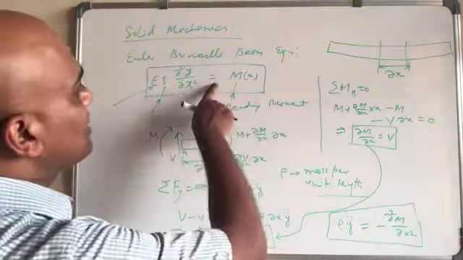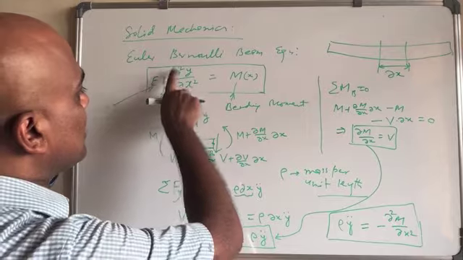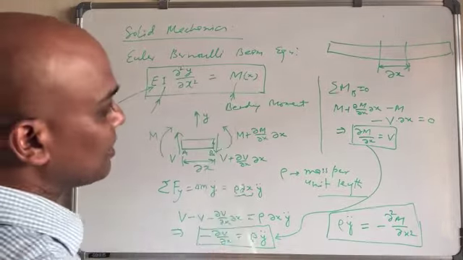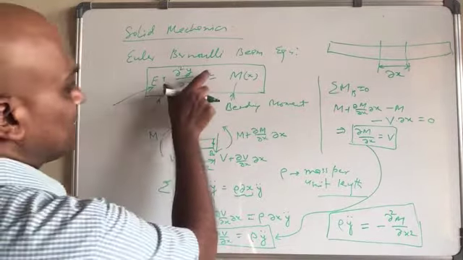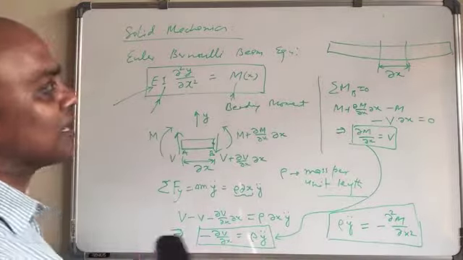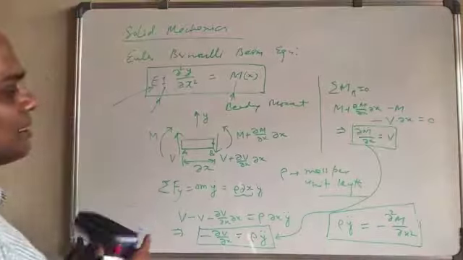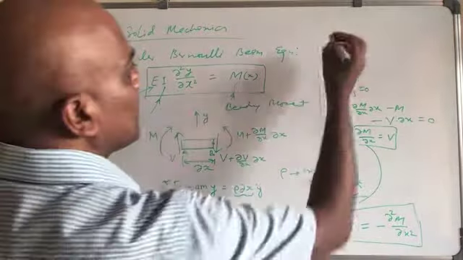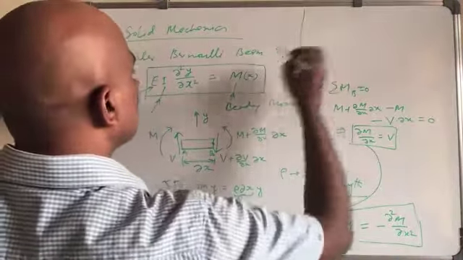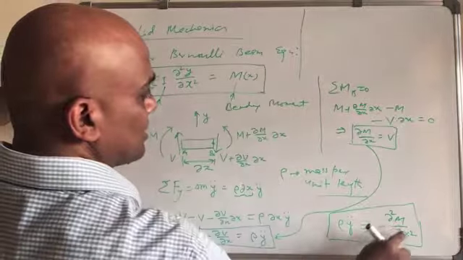But we have this also: EI del square y over del x square equal to M. So if you put this value here, we get the final equation. This M we are going to put here.